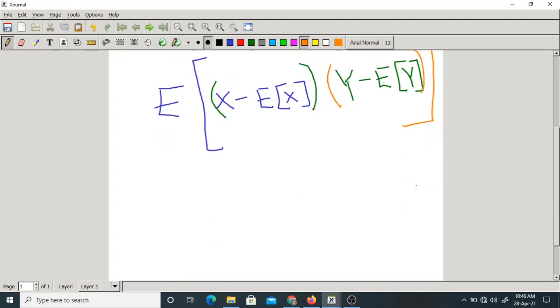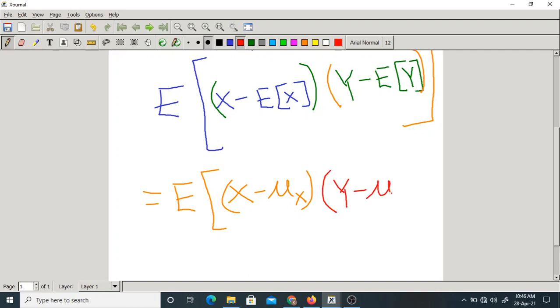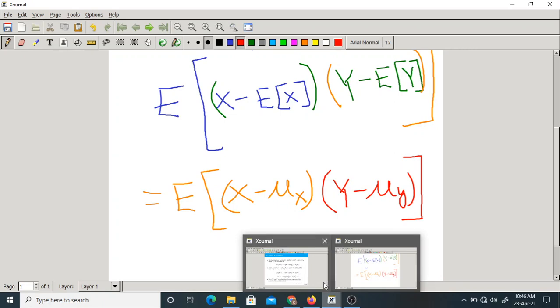Or in the simplest form, we can also write this as expectation of x minus mu x. You know what is mu x? It is the mean of x. In the same way, y minus mu y. X minus mu x into y minus mu y. Okay. This is the formula for covariance of two random variables.